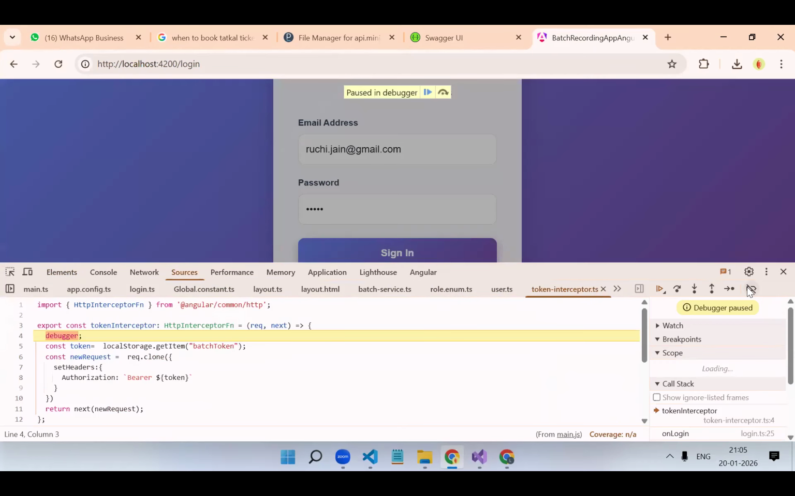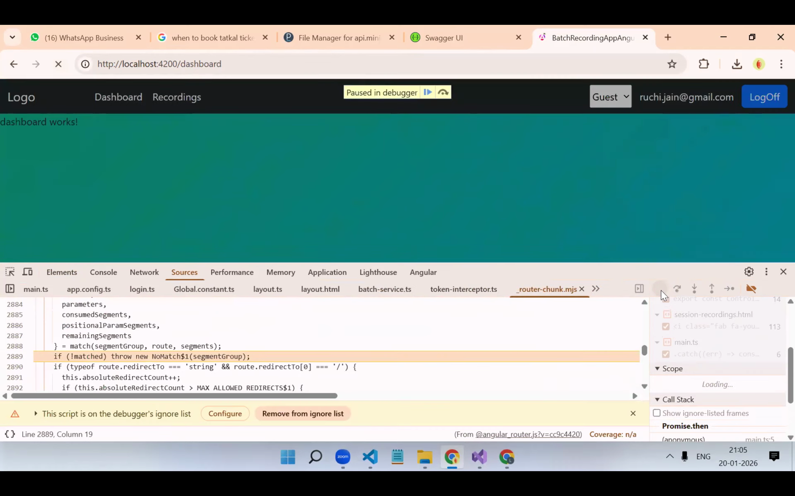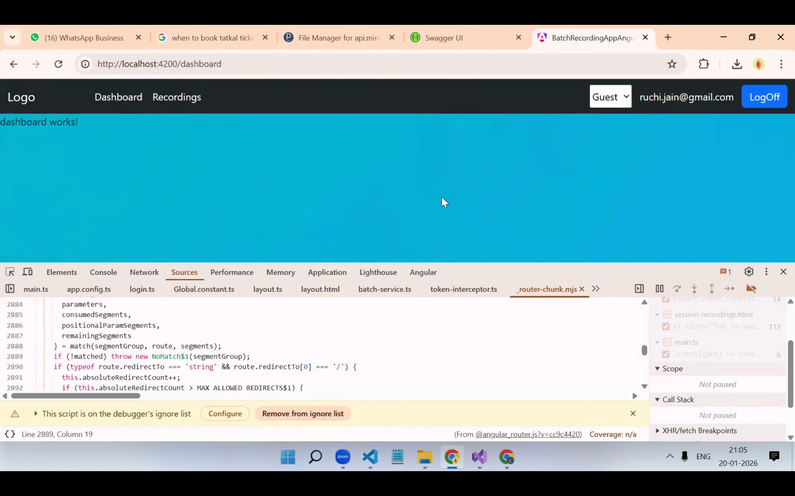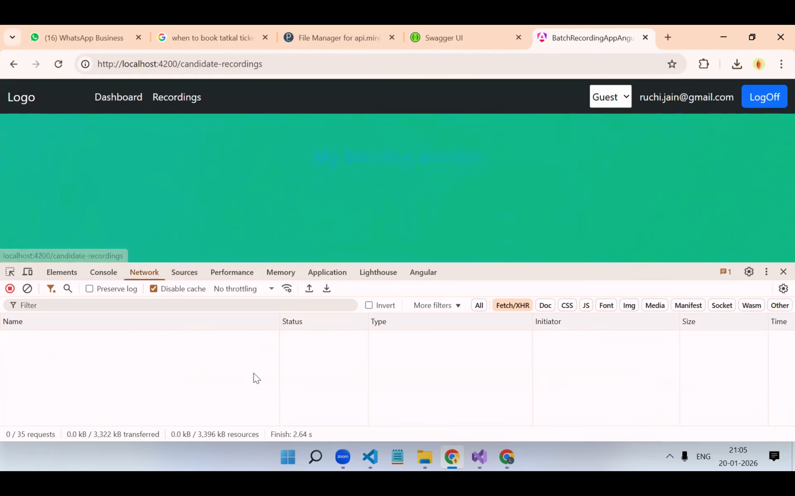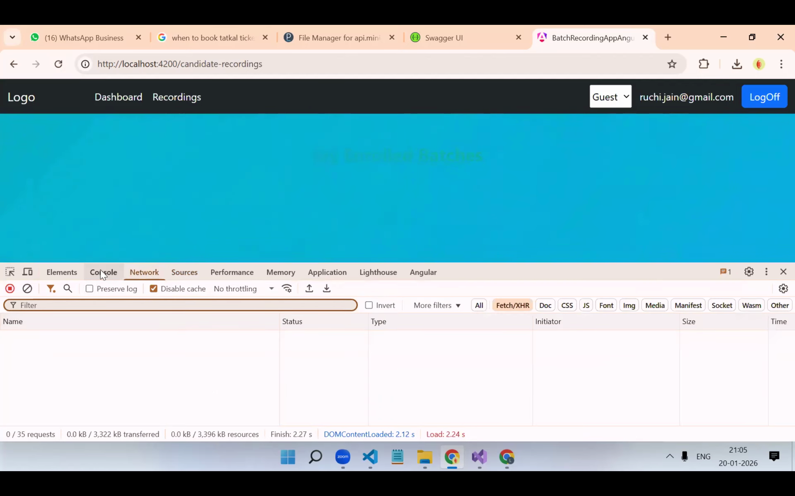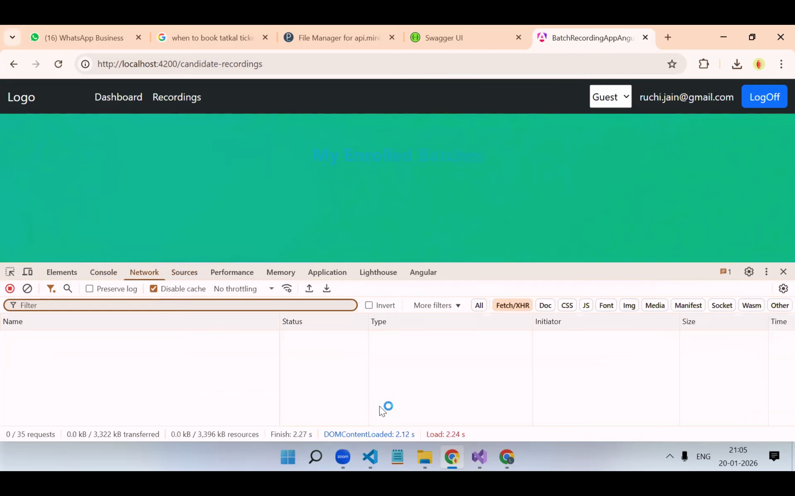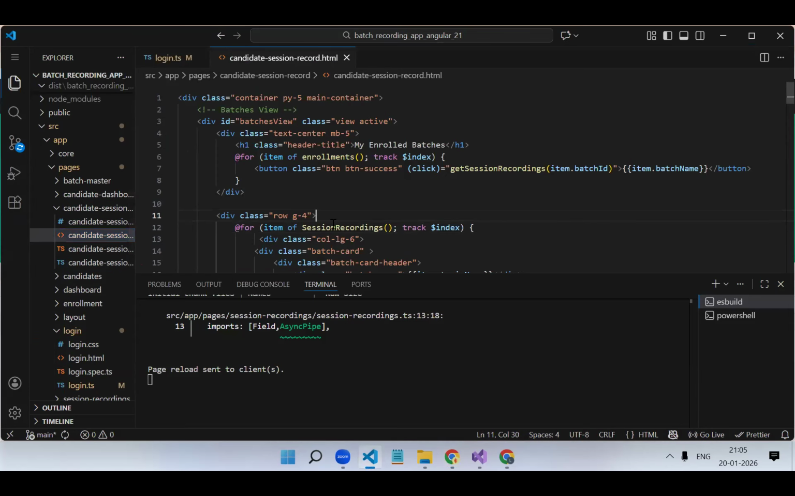Sign in. Why are we still getting all the menus? Okay, after login and after refresh, it is coming. Because of that unsubscribe thing we didn't do now, this is the issue. Anyway, if I go to the recording page, why is data not coming? We did the network call, right? Why is the API call not happening? Candidate sessions.